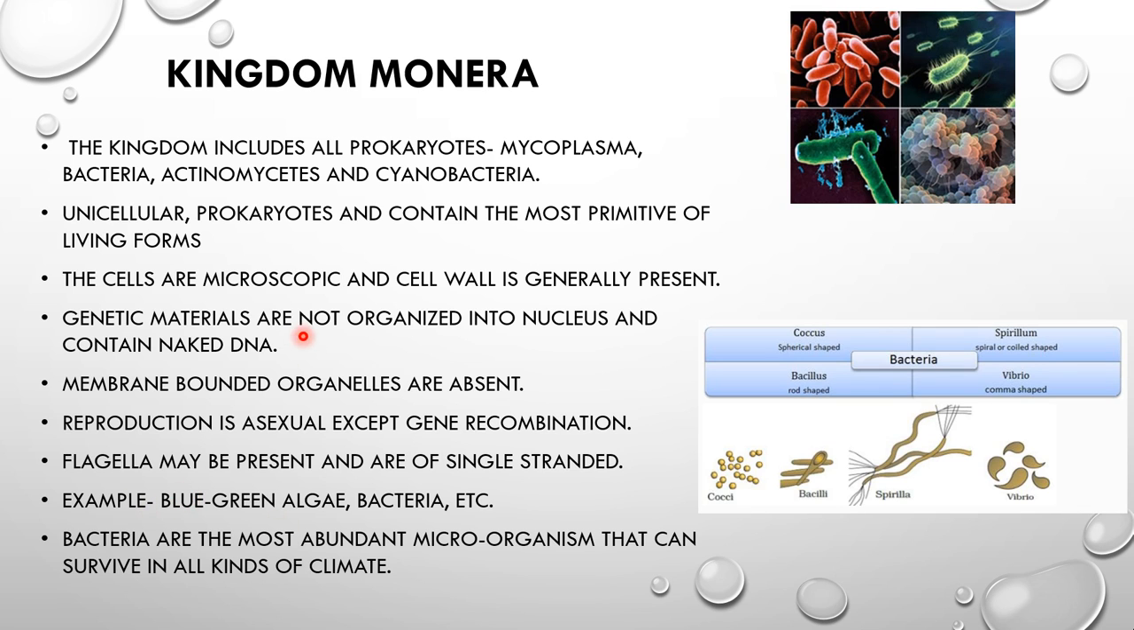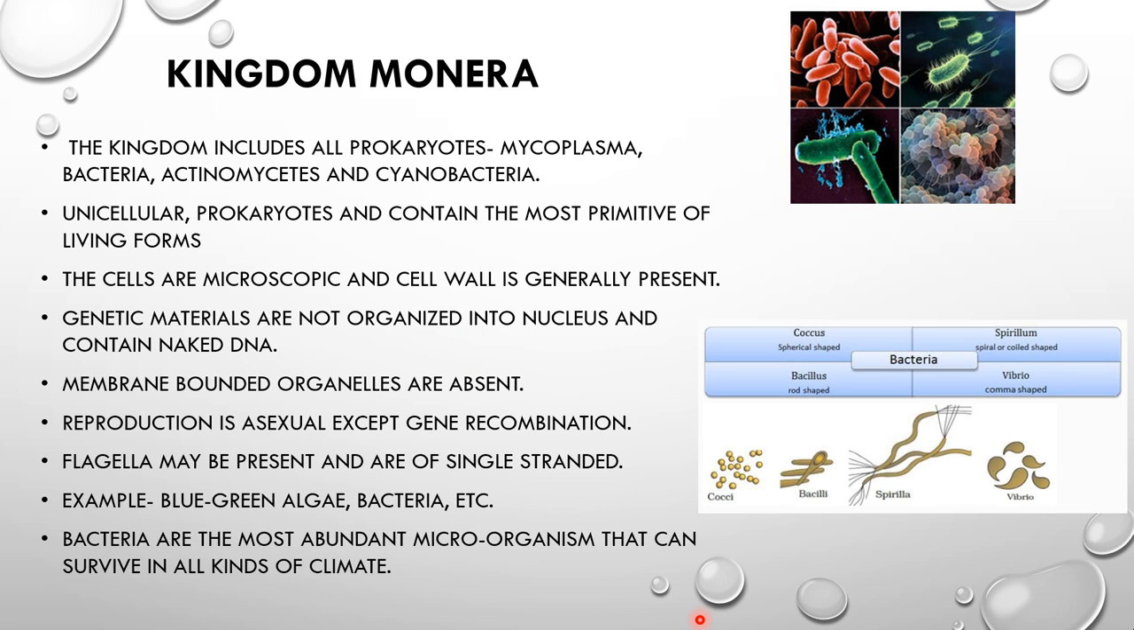This is the general introduction of the Kingdom Monera. Now we will shift towards the examples of the Kingdom Monera. Blue-green algae, bacteria, actinomycetes, cyanobacteria, Nostoc are there. They are the examples of the Kingdom Monera.